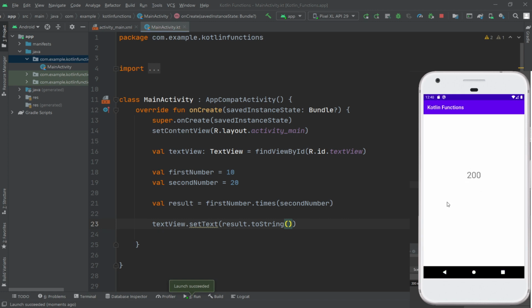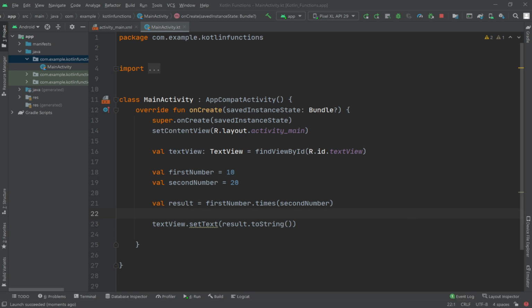As you can see here, our final result is 200. Let me close this. So now, for example, let's create a second number non-null type.